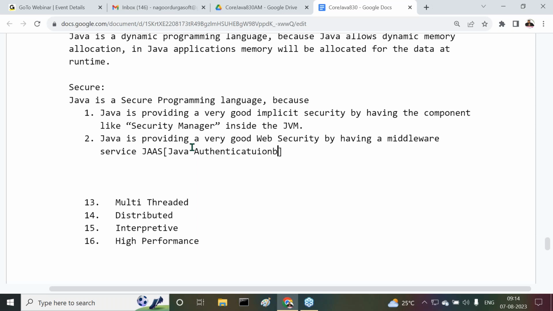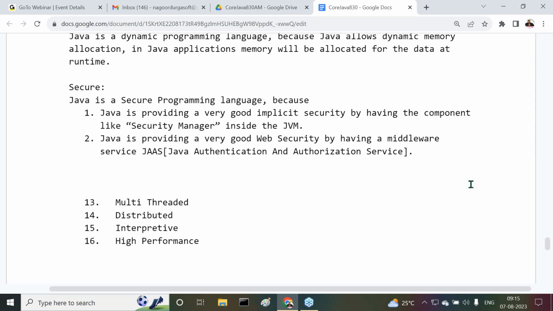Java Authentication and Authorization Service. Now, Java is providing a very good web security by having a middleware service JAS. What is the meaning of this JAS actually?